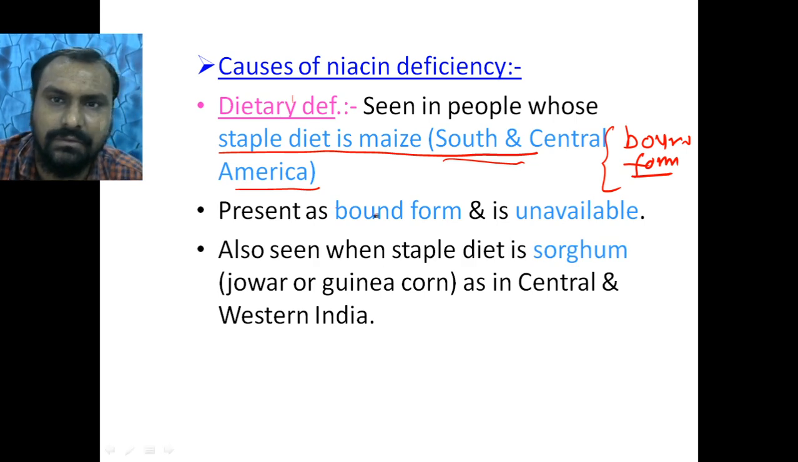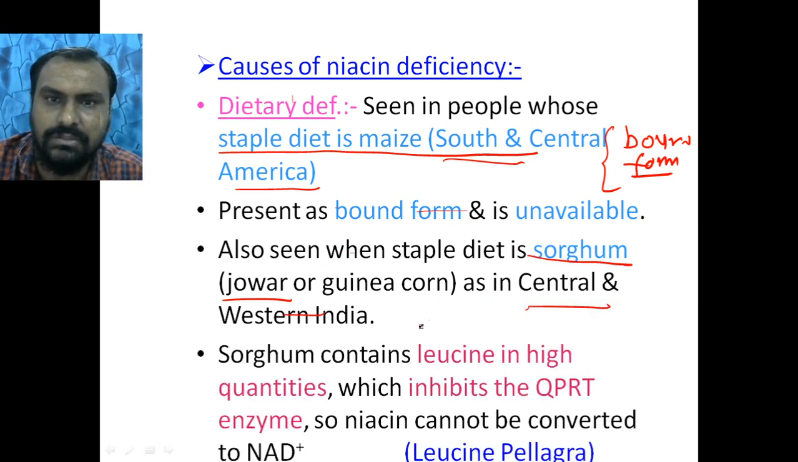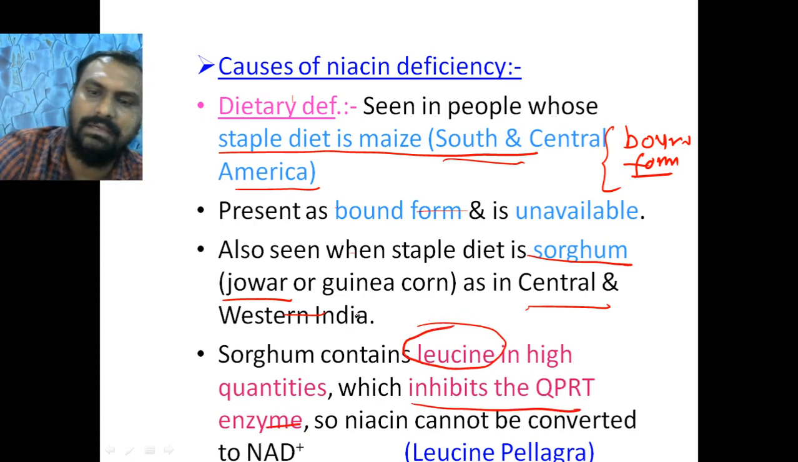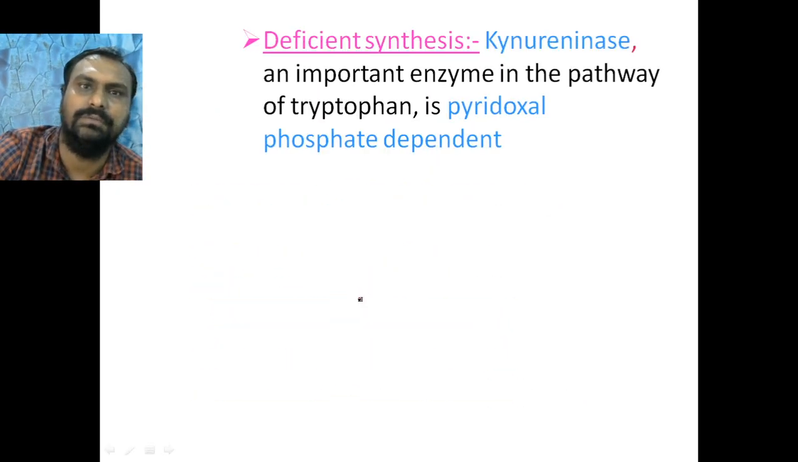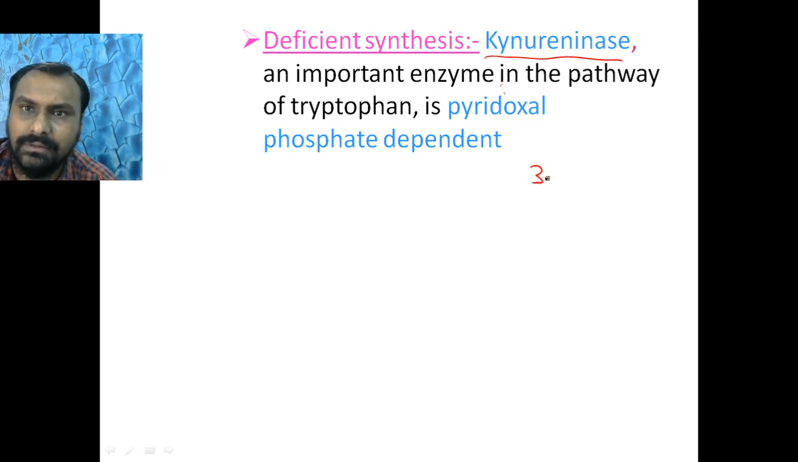While for the person whose staple diet is sorghum, also called jowar, in Central and Western India, jowar contains a large amount of leucine that will inhibit the QPRT enzyme, and ultimately niacin is not formed from tryptophan. Also, if there is a problem with the kynureninase enzyme, 3-hydroxykynurenine is converted to 3-hydroxyanthranilic acid.